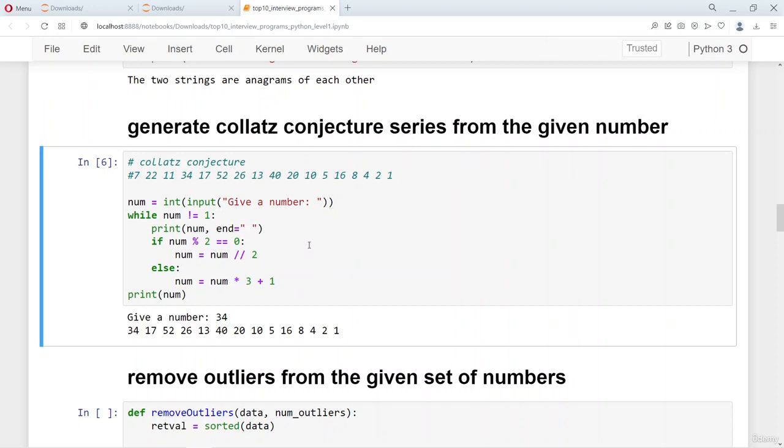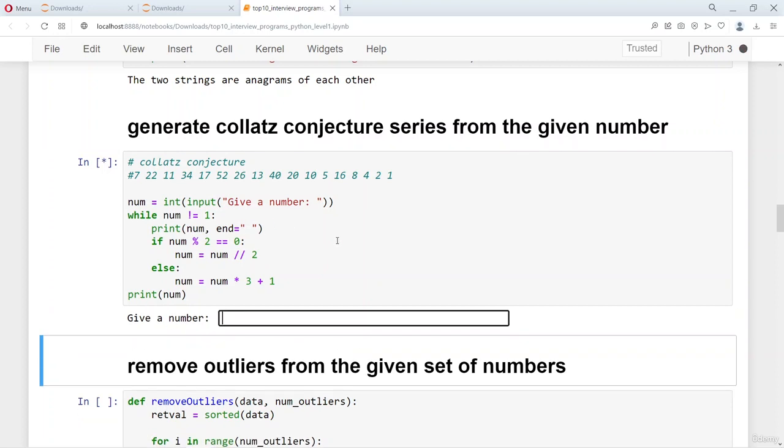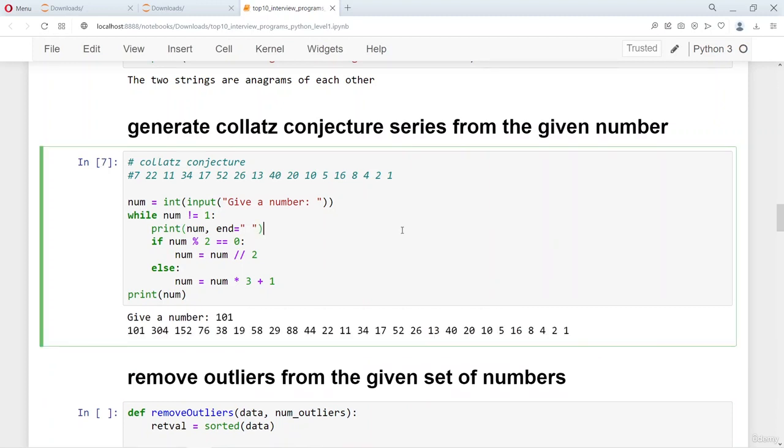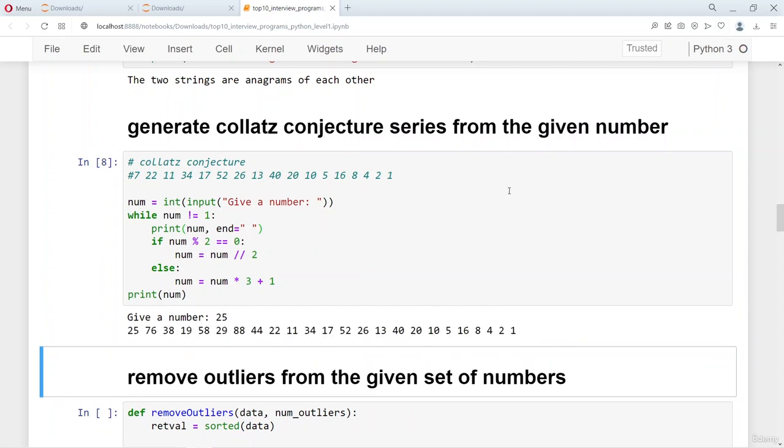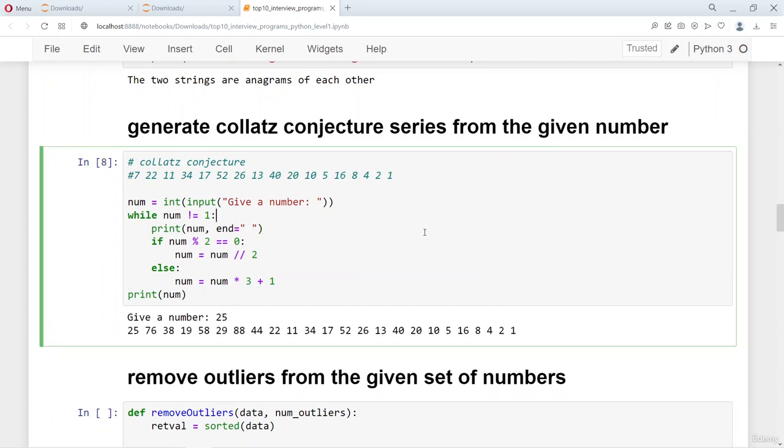So the Collatz conjecture is: whatever number you give as an input, if it is an even number, it's divided by 2, and if it's an odd number, it's multiplied by 3 and 1 is added to it. So this process continues until it finally ends in 1. So whatever number we give, if you give 101, finally it has to end in 1. If I give 25, it has to end in 1 as well. I hope this makes sense.